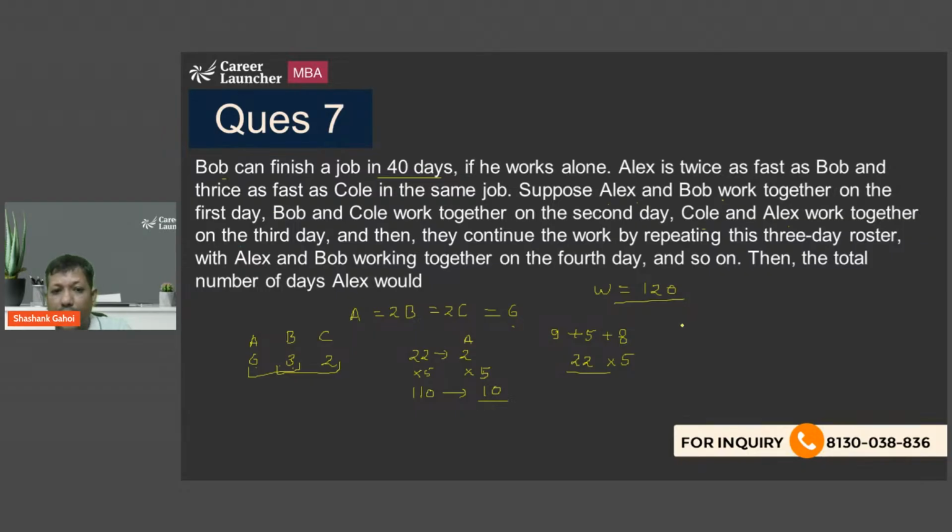So after this is done, on the very next day, the 3-day roster is going to start again. So that is going to be 9 units. 110 is done, so in these 9 units, who is going to do the work? That is going to be Alex and Bob. So Alex's days increase by plus 1. Now the next day, how many units are going to be done? 1 unit, because I need to finish a total work of 120, right? So who is going to work this day? That is Bob and Cole. Is Alex going to work? No. So how many days is Alex going to work in total? That is going to be 11. So the answer of this question is 11.